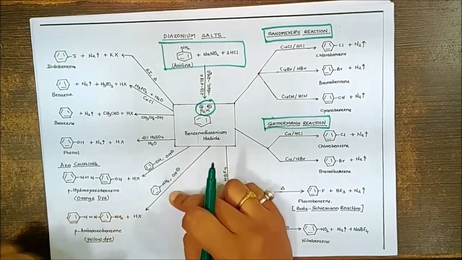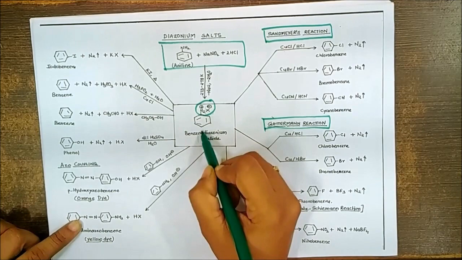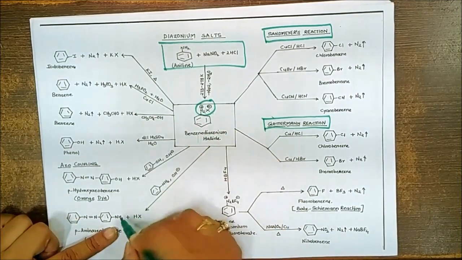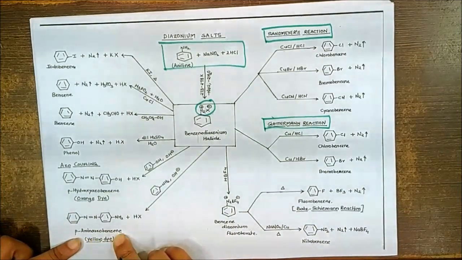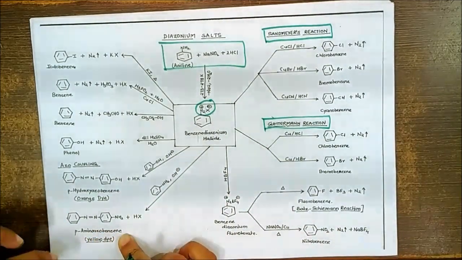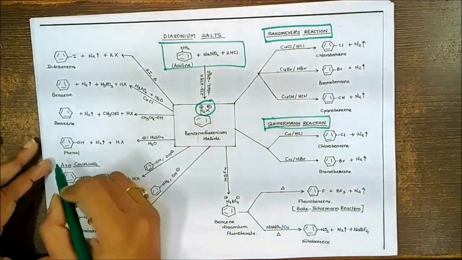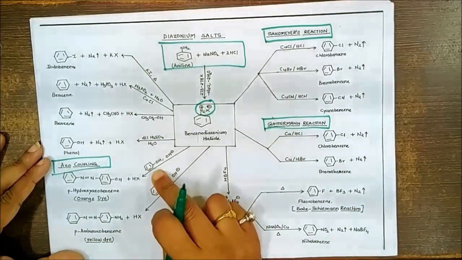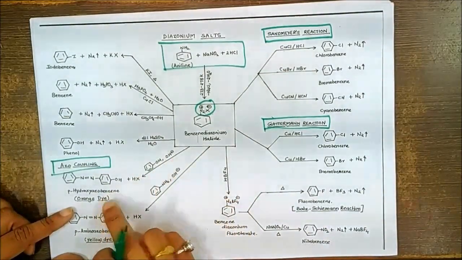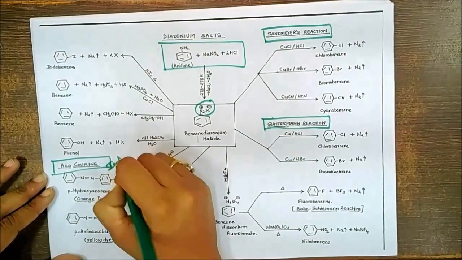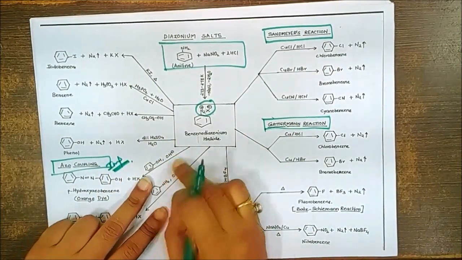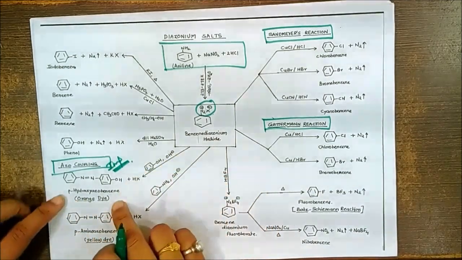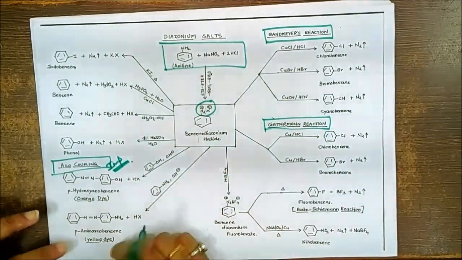Next part is we can allow this to react with simple aniline, one more aniline. So this will give you the para substitution, that's para to the aniline, and this will give you formation of the azo compound. So this azobenzene compound is kind of like a dye. So this is the azo coupling reaction. We can carry out the same reaction with phenol also in presence of OH minus, which will give you an orange dye. Important from the MCQ point of view, because they generally give you this question: the diazonium salt on reaction with phenol in alkaline media. So we get the formation of the orange dye and the yellow dye.